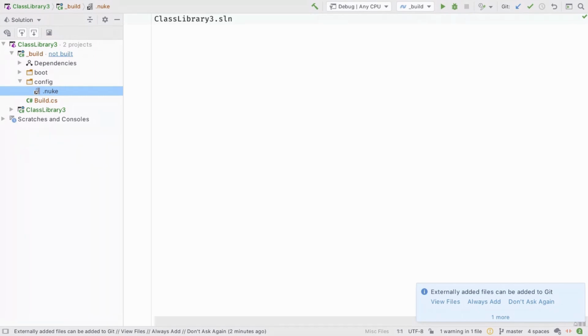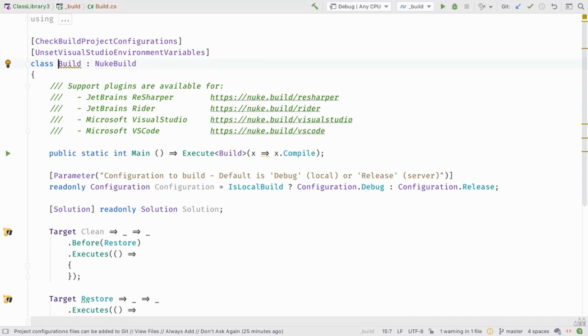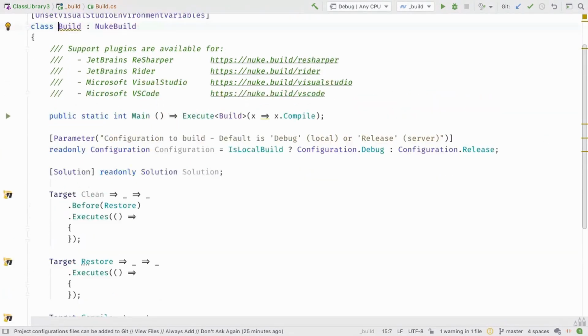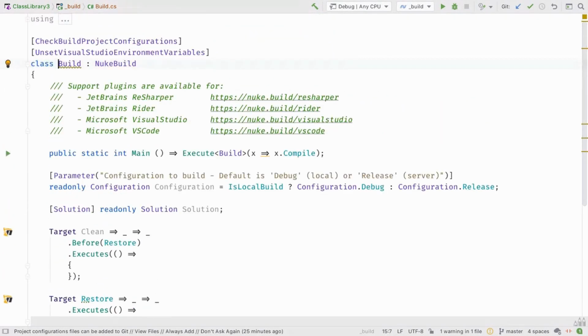And now let's look at the build.cs file. What we can see here is more or less the default implementation of a build. It's just some kind of scaffolding, basically. You can see our build class is inheriting from the Nuke build base class. And it defines actually a static int Main method. So what does it mean? This is a simple console application. And everything we do here is just to delegate to Nuke as a framework to say, please execute the build.